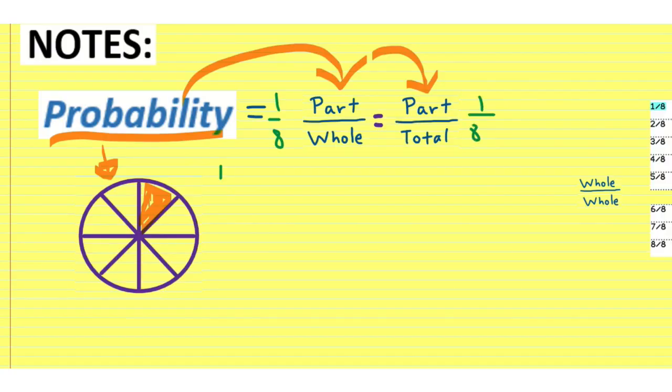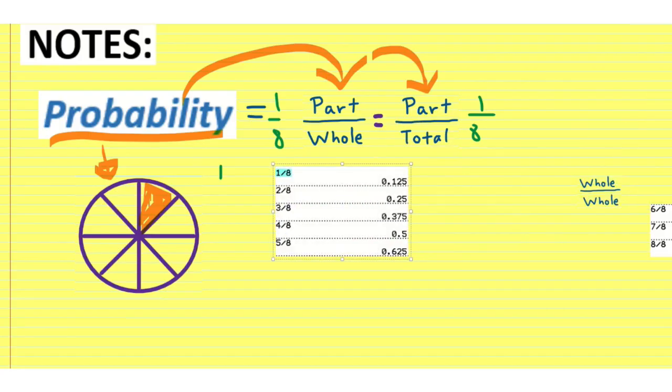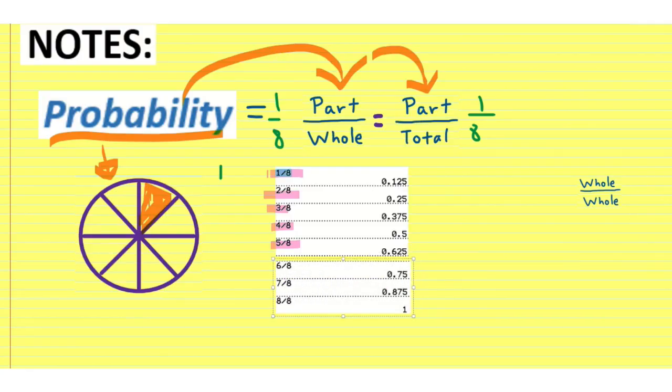But we can talk about 2 pieces or 3 pieces or 4 pieces, et cetera. We need to understand that on our handy dandy calculator, these can all be fractions. These are all 1 out of 8, 2 out of 8, 3 out of 8, 4 out of 8, 5 out of 8. Of course, we can have 6, 7, or 8 pieces of pizza.